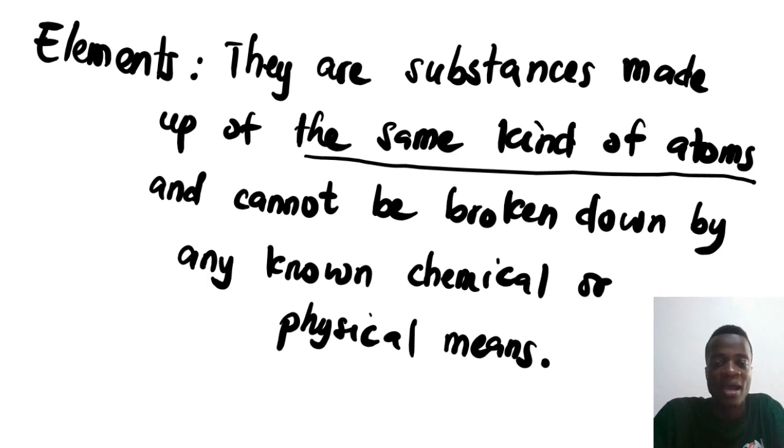There's no chemical or physical means that can make it be broken down, just like how we have mixtures that we see, we can use filtration and all that to break them down, right? We have other processes for chemical, but if you come to elements, elements cannot be broken down by any known chemical or physical means, right? There's no known chemical or physical means that can break them down like elements.